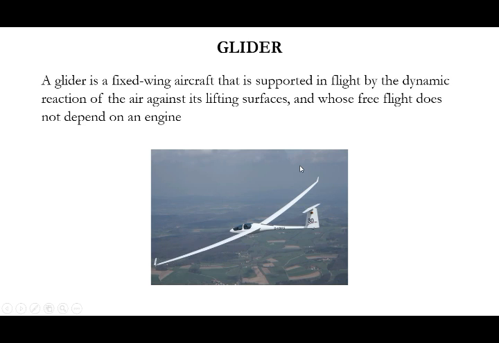Next one, glider. A glider is a non-motorized aircraft. This is a fixed wing aircraft that is supported in flight by the dynamic reaction of the air against its lifting surfaces. Here you can see some large wings. By using this wing alone we get the lift. So for this glider there is no need of any external engine or motor.